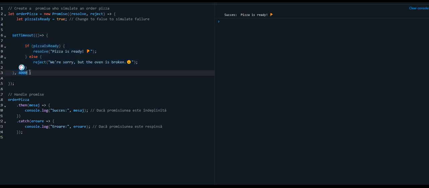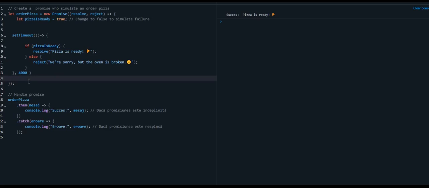The browser comes and analyzes my code line by line and reaches here and sees, okay, this code will be executed after 4 seconds, but in this time my code is not blocked.